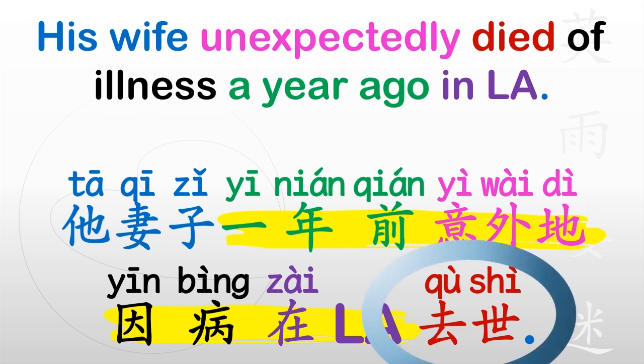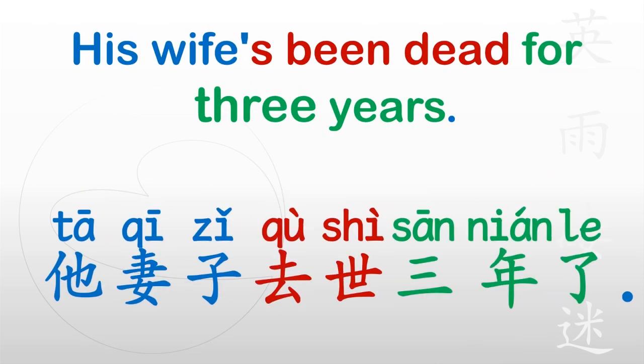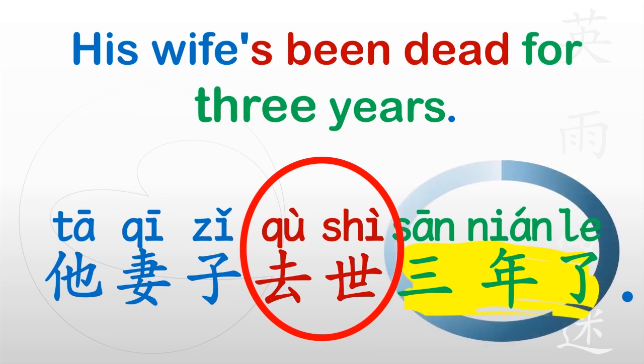For example, if you say his wife's been dead for 3 years, it'll be 他妻子去世3年了. This is not considered a modifier for this event, despite its information is related, mainly because this 3 years thing is not part of how she died. This came to be a thing 3 years after she died. There is a category of grammatical elements for post-event relational information like this. It's a topic for another day. We'll discuss it when a good context comes up.